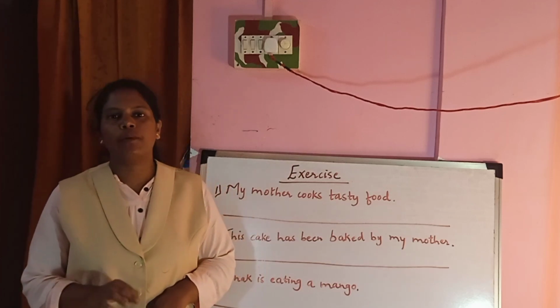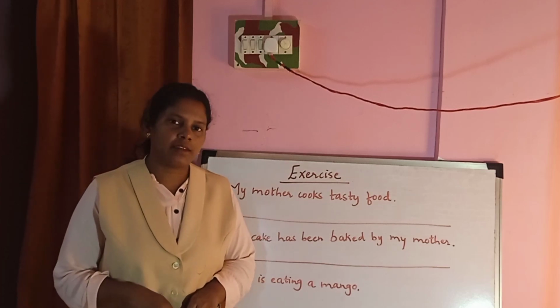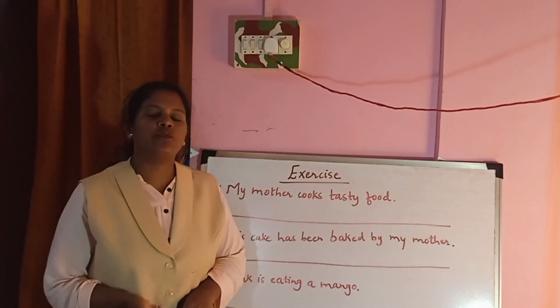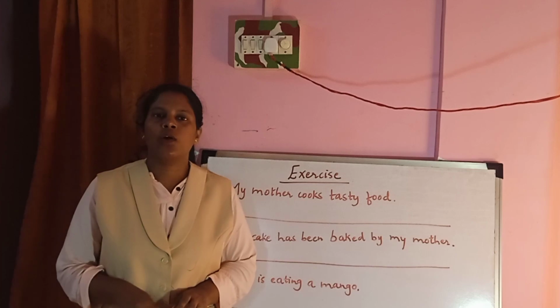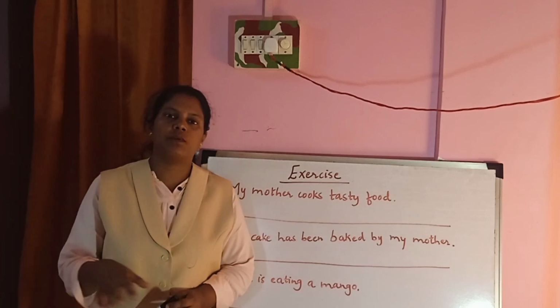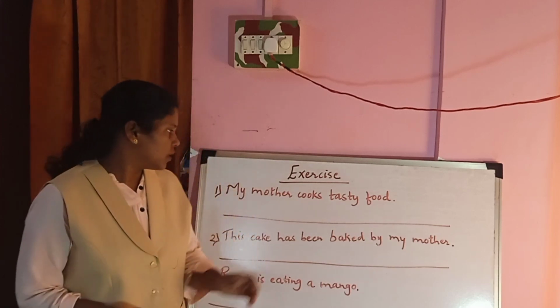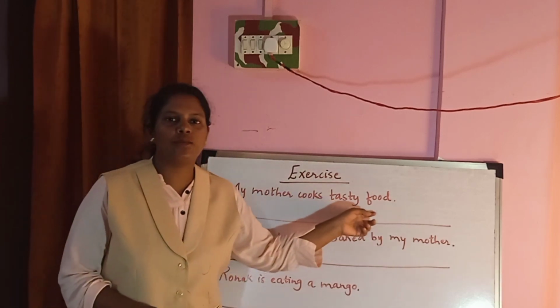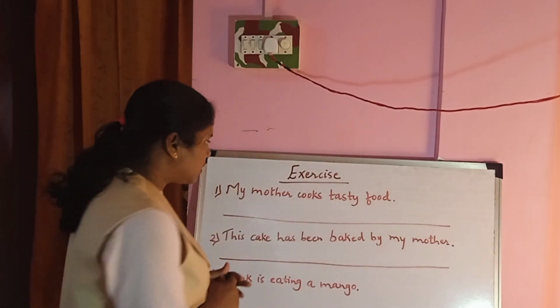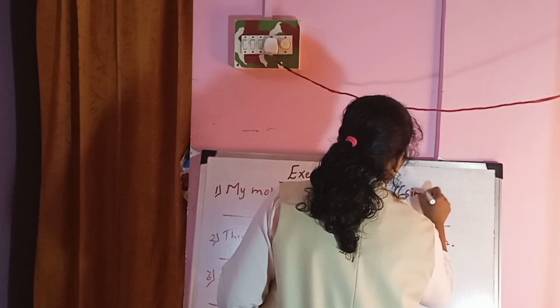One is that we will have to identify the tense. Second one, we will have to change the sentence from active to passive voice. If the sentence is in passive voice, we will have to change it into active voice. My mother cooks tasty food. It is in the simple present tense.